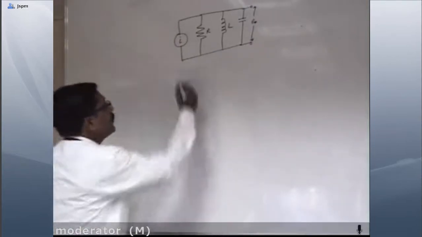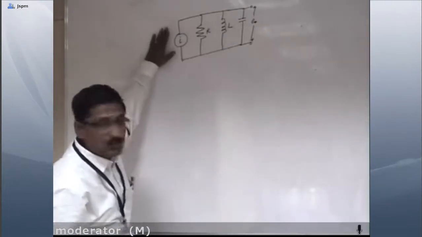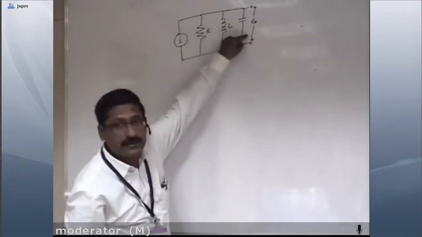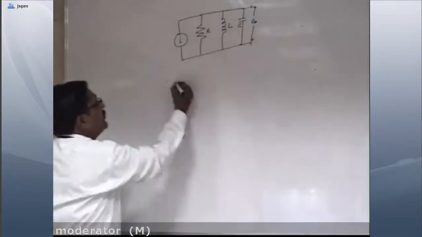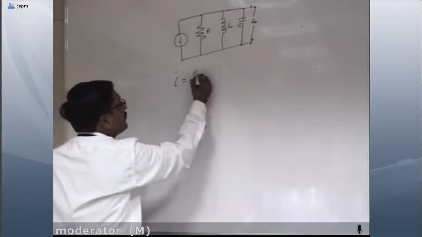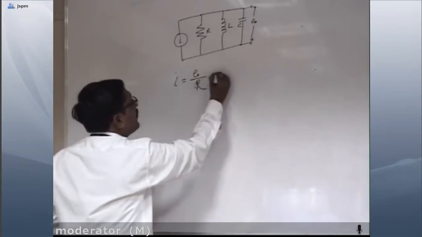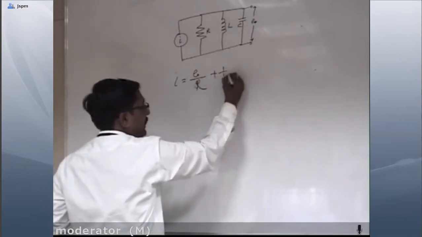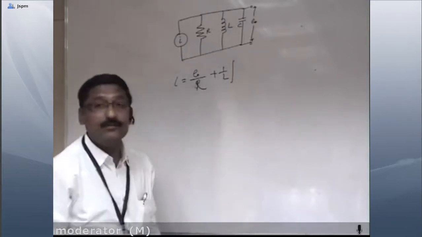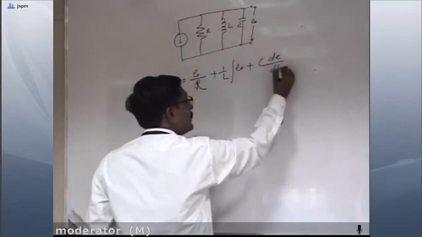The total current is equal to the current across the resistance, plus the current across the inductance, plus the current across the capacitance C. So the total current I is equal to E0 upon R, plus 1 by L integration of E0, plus C dE by dt.